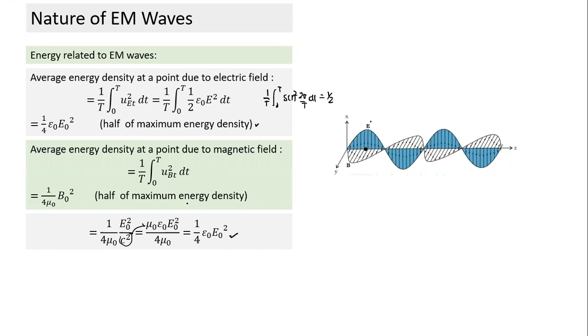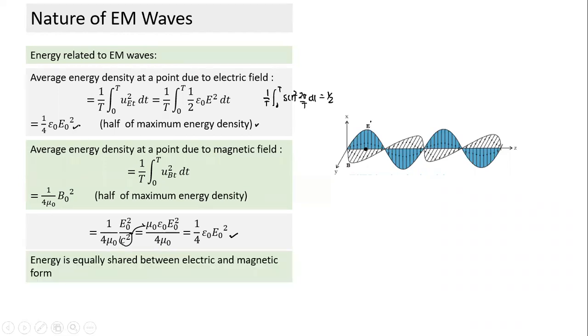So what do you understand from these two? Can anybody make a general statement based on what you see on the screen? Can you observe something here? This energy is equal to this. So what do we understand from here? Energy is equally shared between electrical and magnetic form. At a point, if I calculate the average electrical energy and the average magnetic energy, both will come out equal. So it is equally shared between electric and magnetic form.